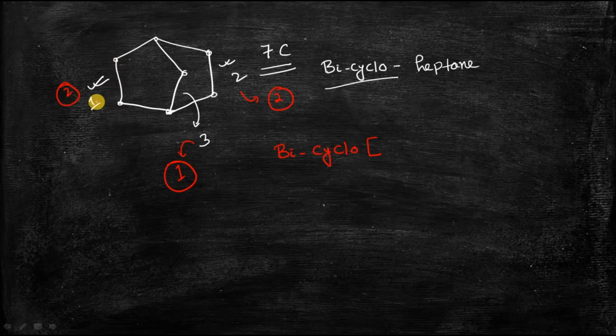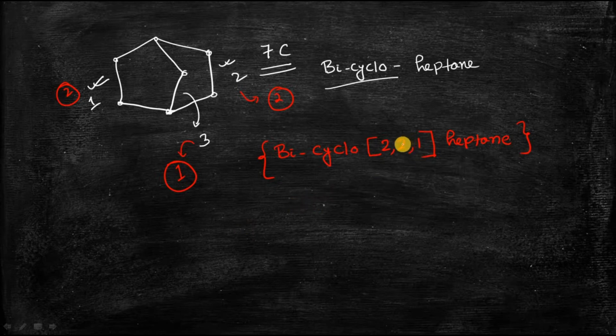Bridge number 1 contains 2 carbon atoms, so 2, bridge number 2 contains 2 carbon atoms, 2, then bridge number 3 contains 1 carbon atom, 1. So 2,2,1 bicycloheptane. This is the complete name of this bicyclic compound, bicyclo 2,2,1 heptane.